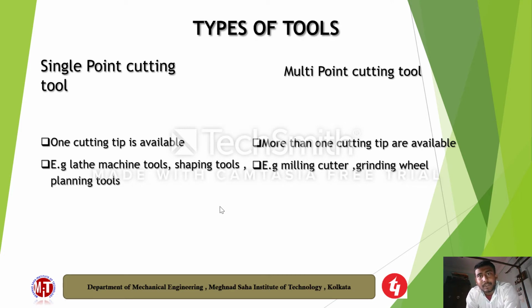Now types of tools. There are two types of tools: single point cutting tools and multiple point cutting tools. In single point cutting tools, one cutting tip is available, and in multiple point cutting tools, more than one cutting tip is available. Examples of single point cutting tools are lathe machine tools, shaping tools, and planing tools. Examples of multi-point cutting tools are the milling cutter and grinding wheel.